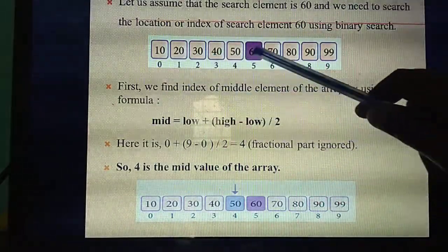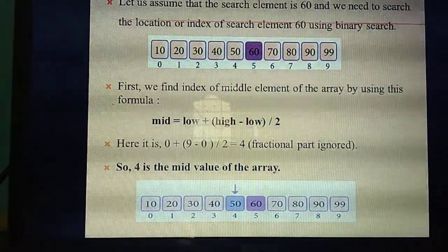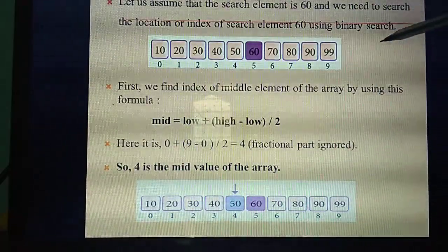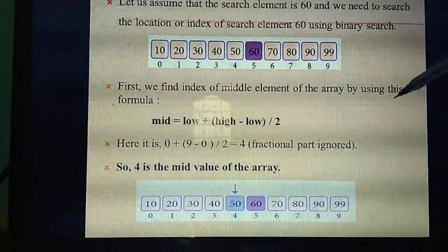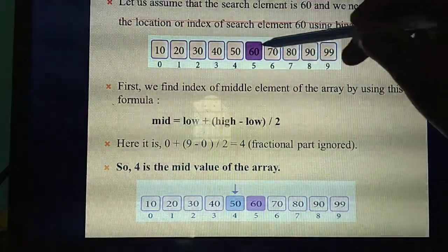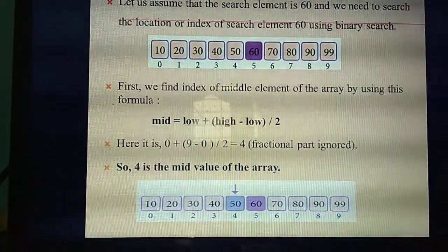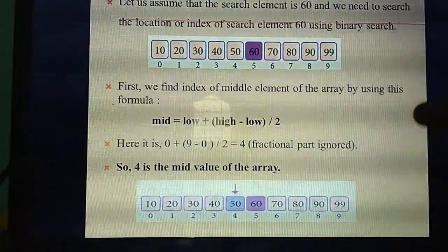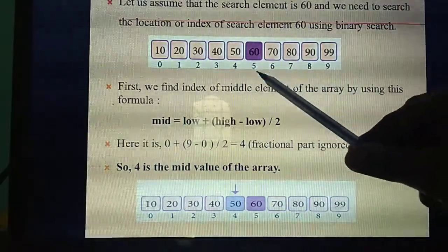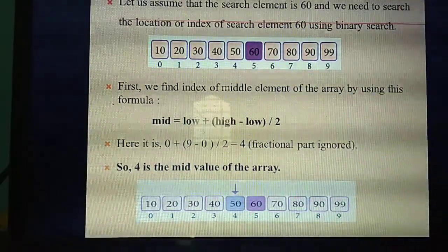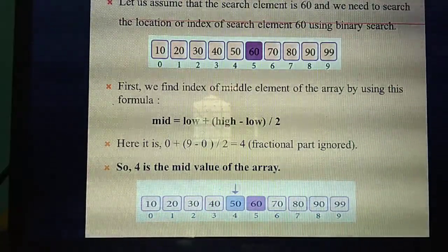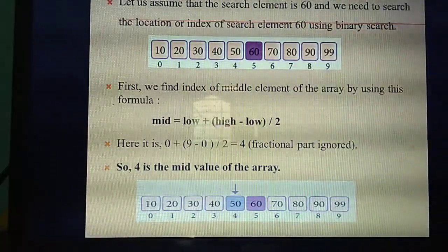So 0 to 9. How many elements are there? 10. 0, 1, 2, 3, 4, 5, 6, up to how many elements? 10. So 10 divided by 2. What's the formula for calculating the middle value? Number of elements in an array divided by 2. What's the value? 10 divided by 2 equal to 5. So what you need to shade? This diagram is very compulsory. You should draw the diagram, and shade it with a pencil. So I get the answer as 5. What's the value present at index 5? 60. Understand? So your search element is 60. You are going to search 60 in this array.